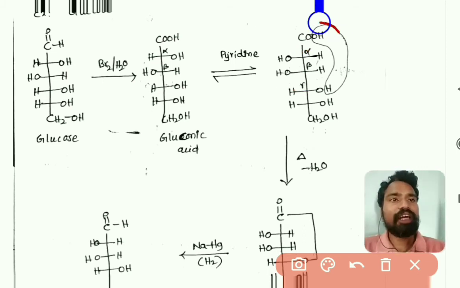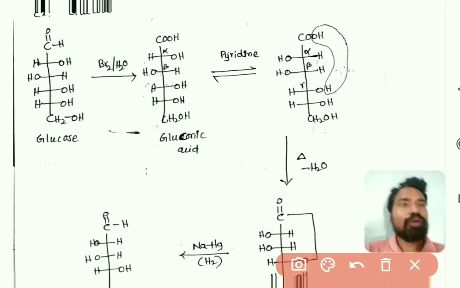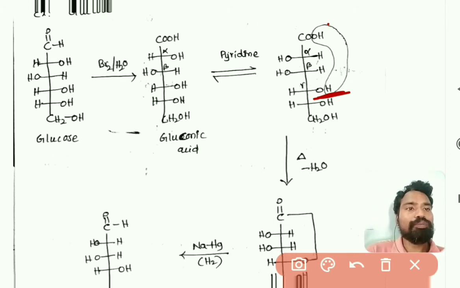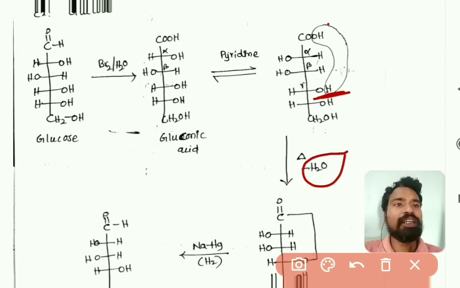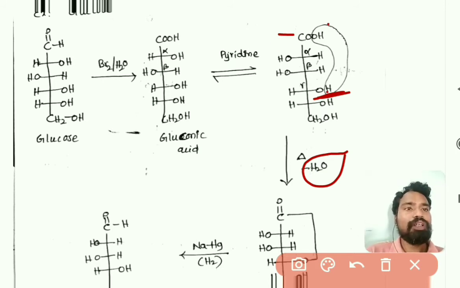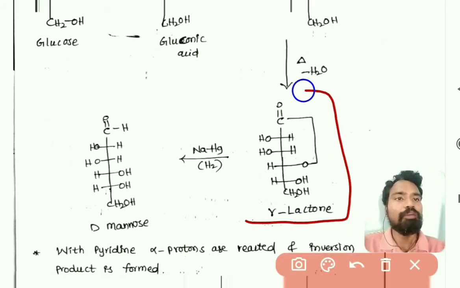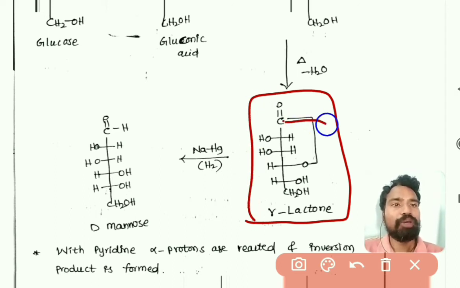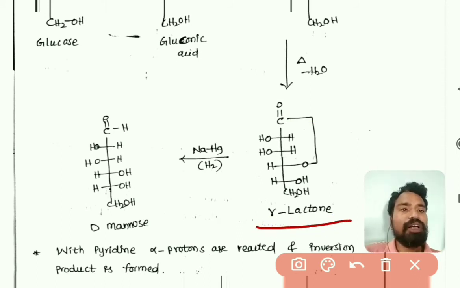As this has the C double bond O, that is the COOH group, this OH and the hydrogen from the gamma hydroxyl group leave as water, and there is a bond formation between the gamma carbon oxygen and the C double bond O. This is called a gamma lactone.